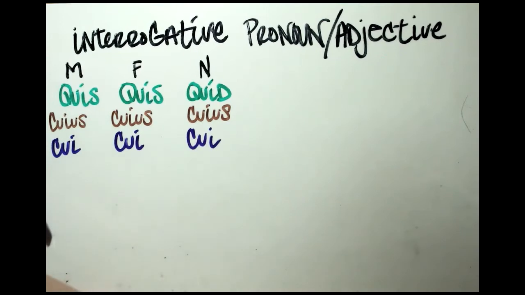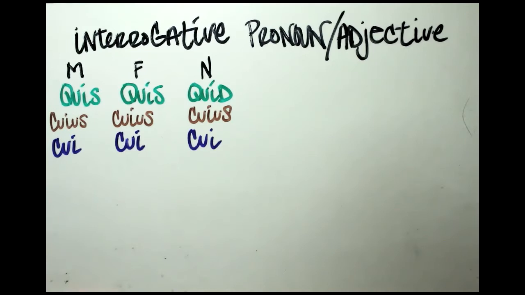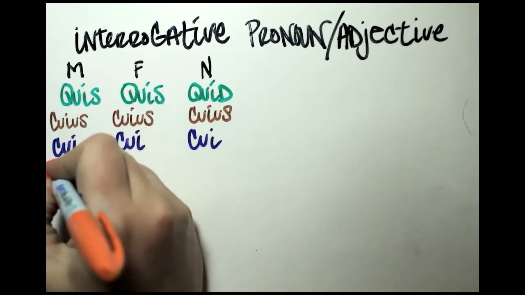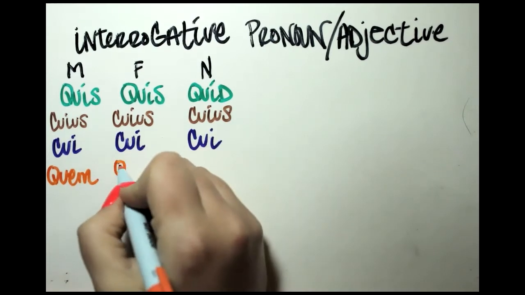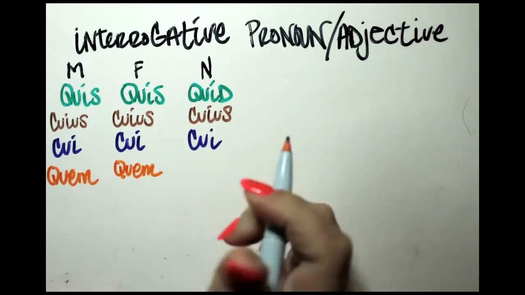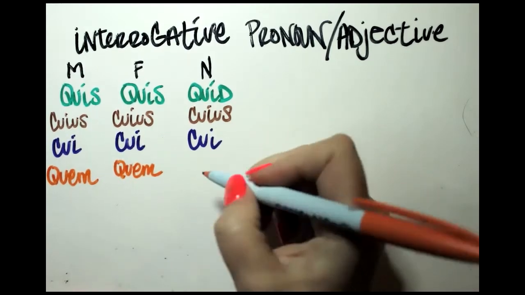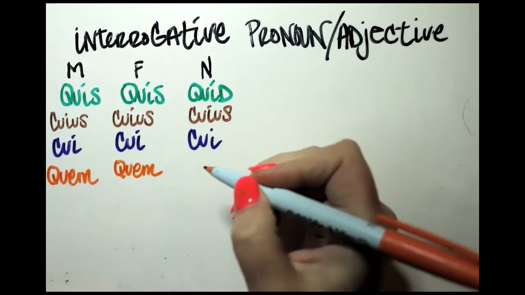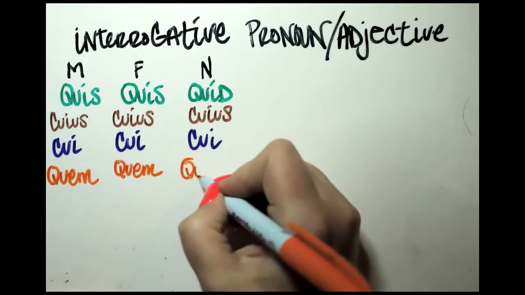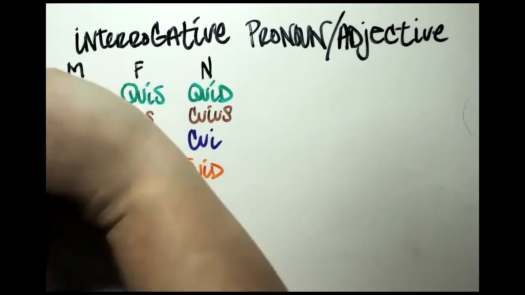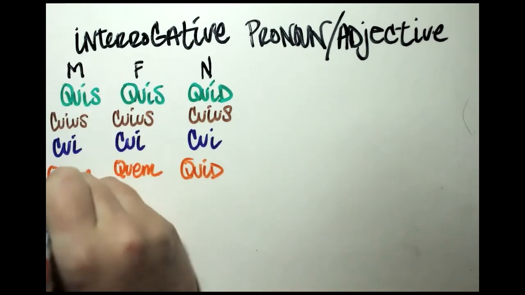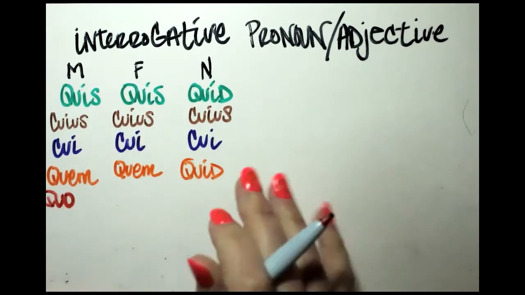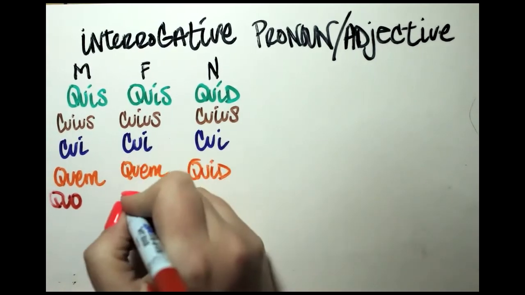Okay. For accusative, we have quem for the masculine, quem, so whom, which, what as a question, and then quid for the neuter accusative. In the ablative, we have quo in the masculine, a little over on that side.